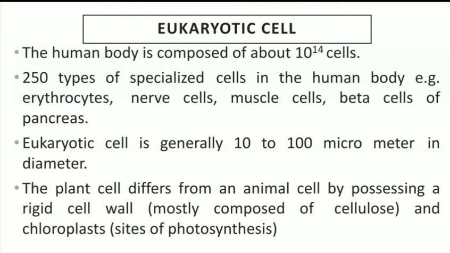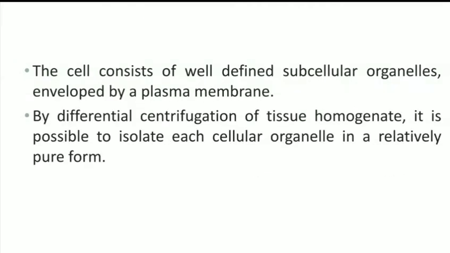Plant cells differ from animal cells by possessing a rigid cell wall, mostly composed of cellulose, and having chloroplasts, which are the site of photosynthesis. These cells consist of well-defined subcellular organelles enveloped by the plasma membrane, and it is possible to isolate each cellular organelle in relatively pure form by using differential centrifugation of the tissue homogenate.